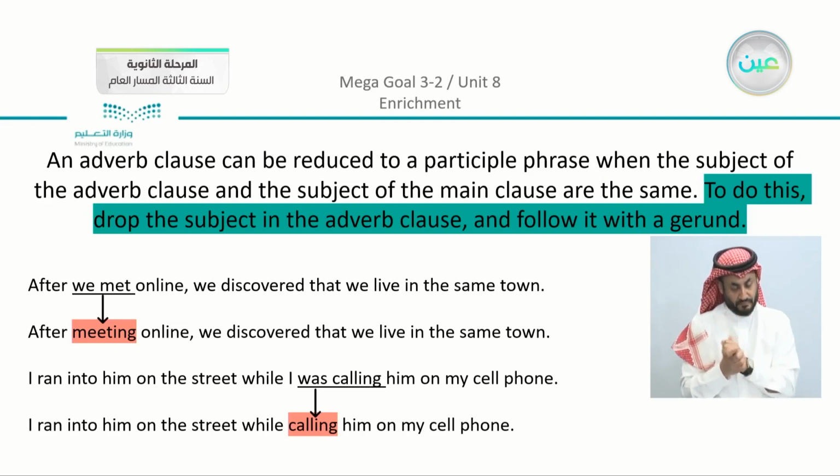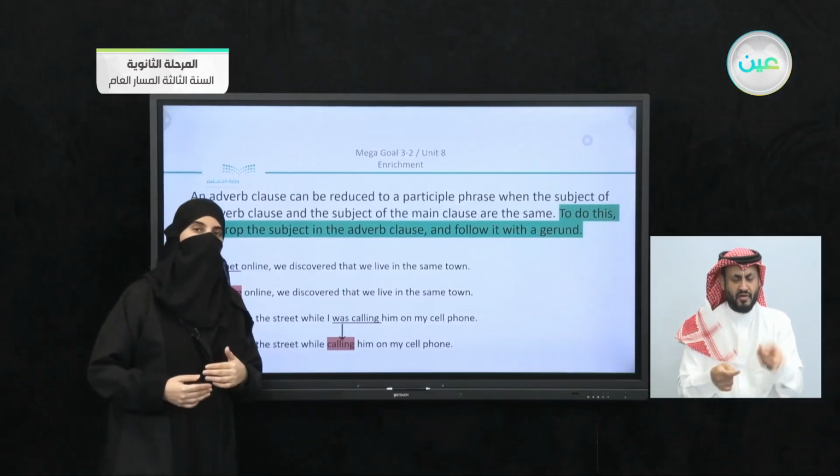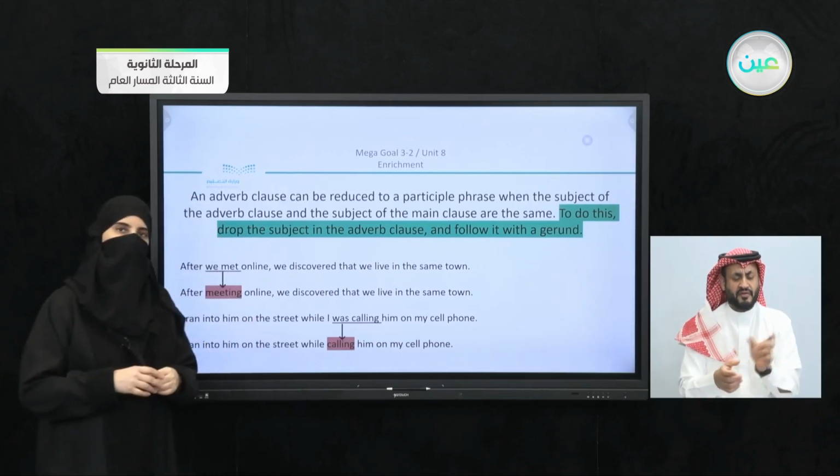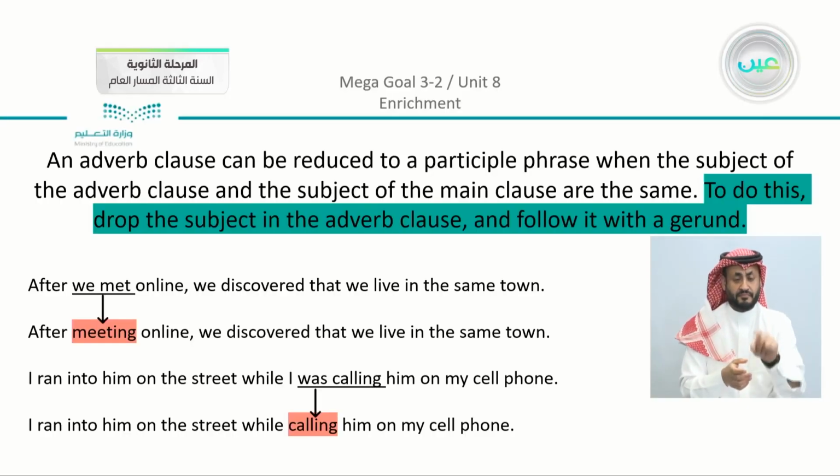What did we study? We had the structure. An adverb clause can be reduced to a participle phrase when the subject of the adverb clause and the subject of the main clause are the same. So instead of just repeating as we studied, we are just going to shorten them. You can see the examples. After we met online, we discovered that we live in the same town. So instead of saying after we met, we can say after meeting online. Also, another example here.